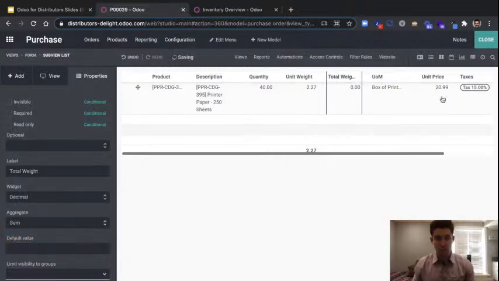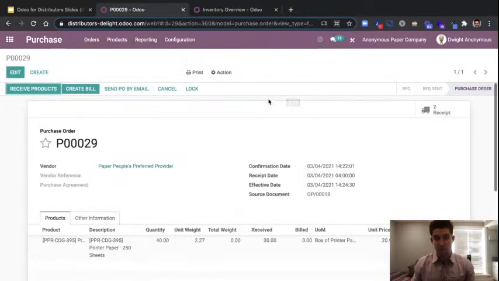And this total weight, we could actually set this field up to be calculated automatically as a multiplication of our quantity field and our unit weight field. Now that we've got that unit weight pulled onto the purchase order line, we could have that automation or that calculation automatically performed here on the purchase order.